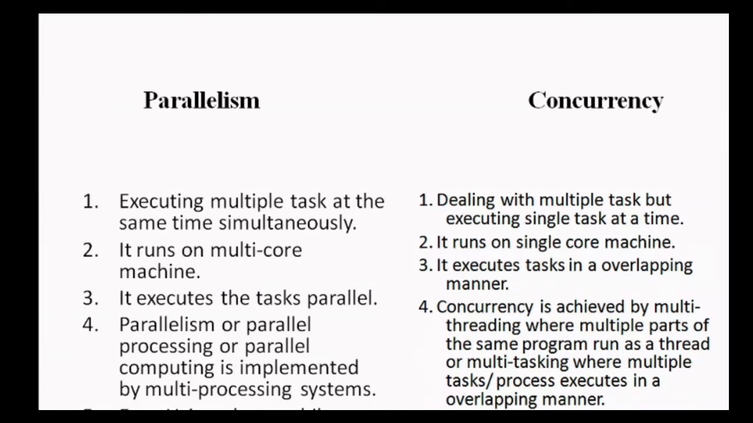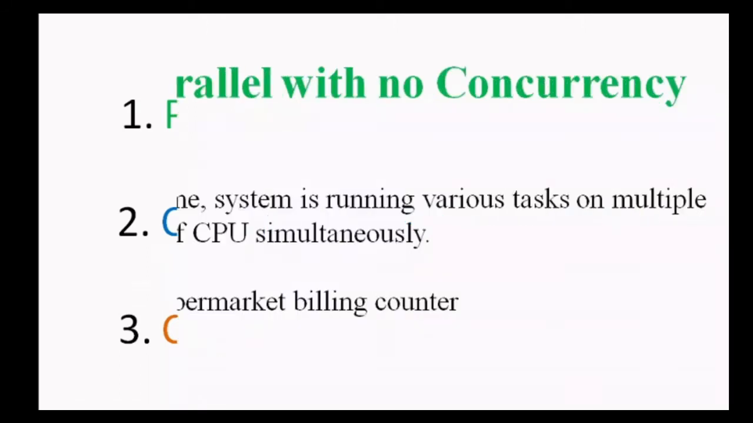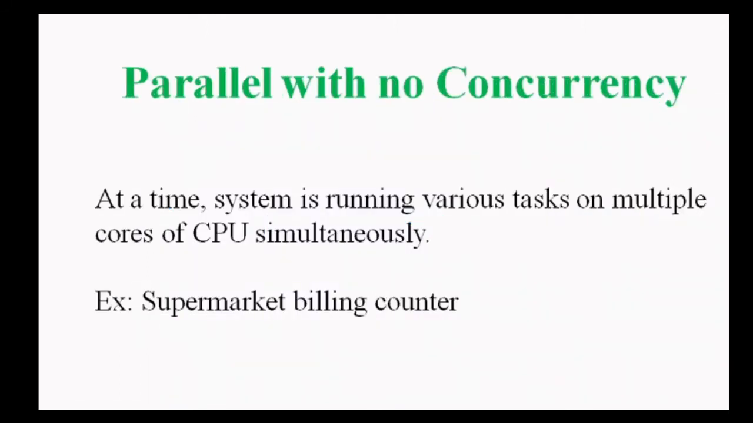Now according to parallelism and concurrency, there are four possibilities: parallel with no concurrency, concurrent with no parallelism, concurrency with parallelism, and neither concurrent nor parallel. Let's come to the first possibility, parallel with no concurrency. If a system is running various tasks on multiple cores of the CPU simultaneously, then it is parallel with no concurrency.